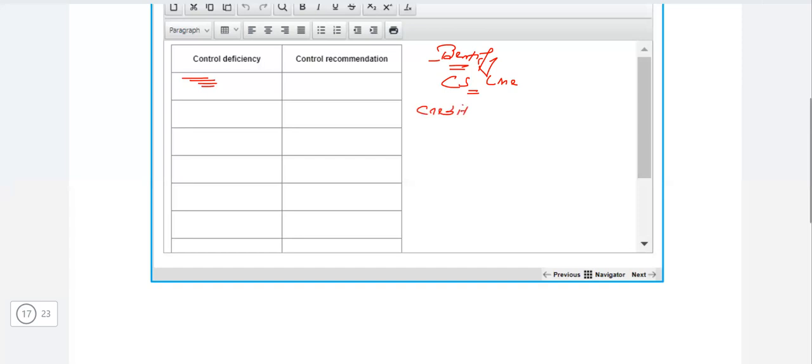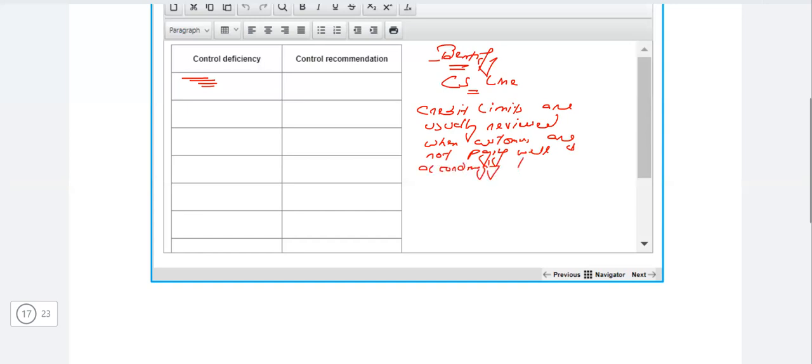Credit limits are usually reviewed when customers are not paying well, and accordingly their credit limits need to be decreased as a result.